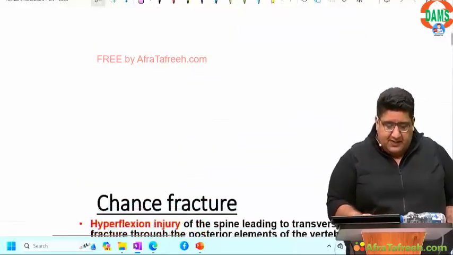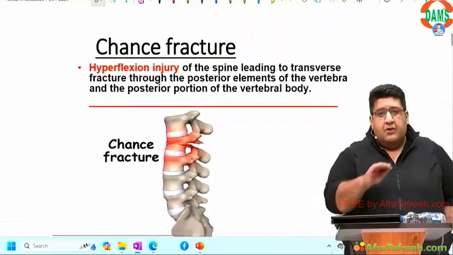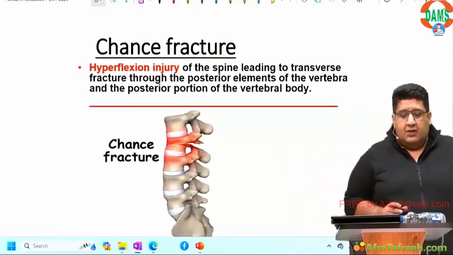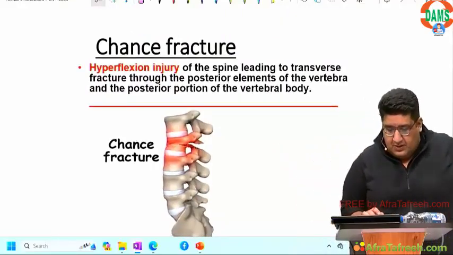After Stieda fracture, let's talk about chance fracture. When I say chance fracture, what does that mean?